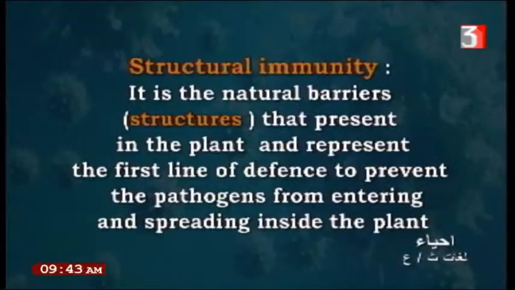Number 1, from the structural immunity, natural barriers or structures that are present in the plant and represent the first line of defense. This is the first line of defense to prevent the pathogens from entering and spreading inside the plant. Okay, to make this pathogen not enter inside the plant. This is the first barrier for defense against the pathogen.